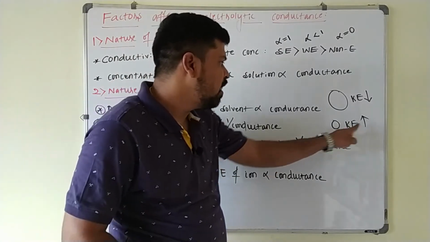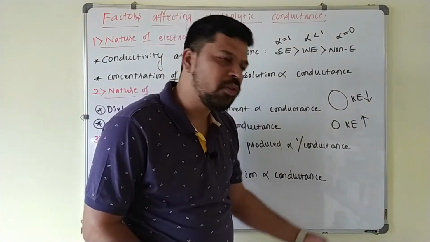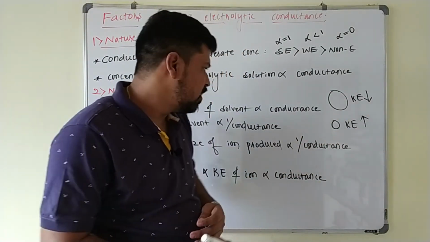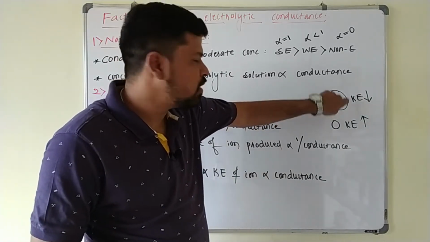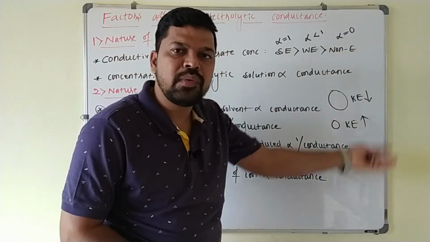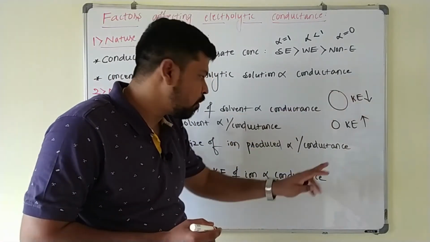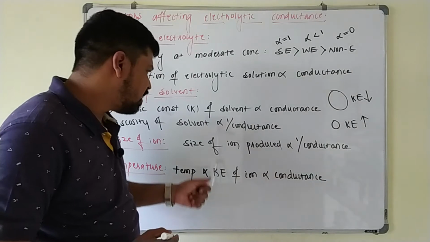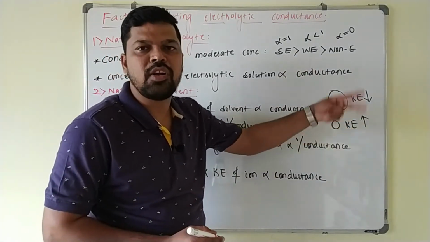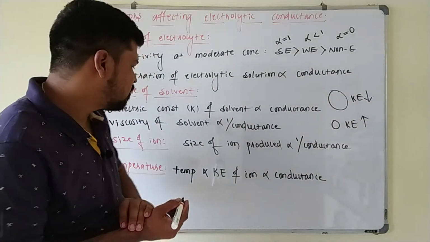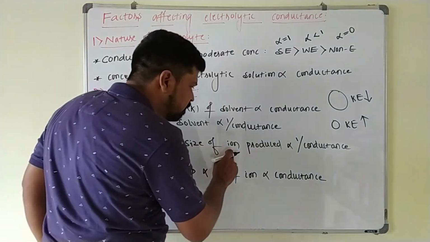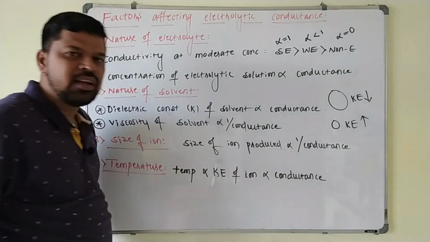Smaller the size of the ion, kinetic energy is more, movement will be more, conductance will be more here. So larger the size of the ion, what happens? Kinetic energy is less, movement will be less, conductivity is less here. So size will be inversely proportional to the conductance. Larger size ion, less conductance. Smaller size ion, more conductance. So size of the ion produced is inversely proportional to the conductance.